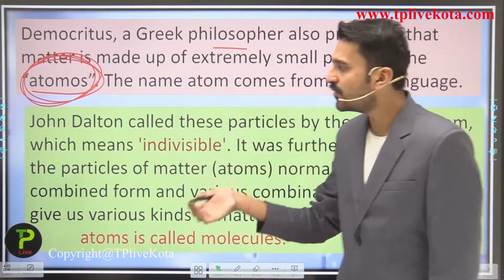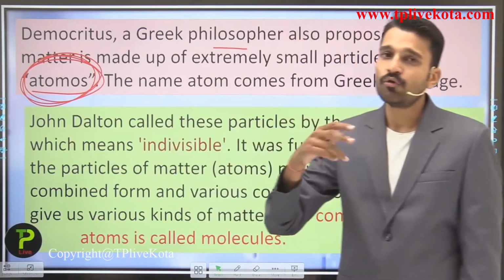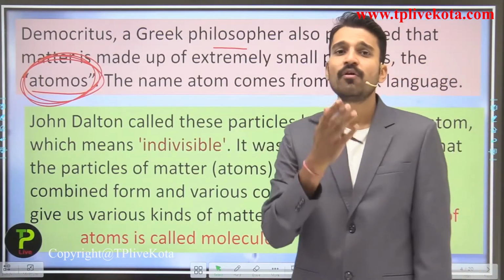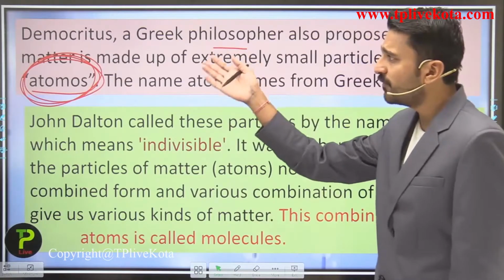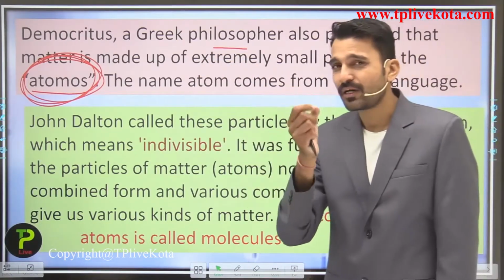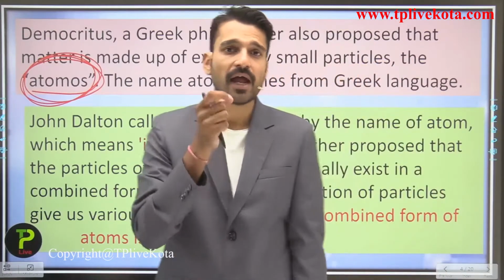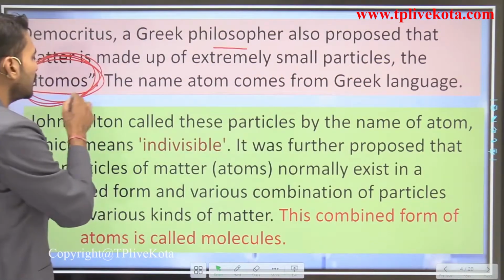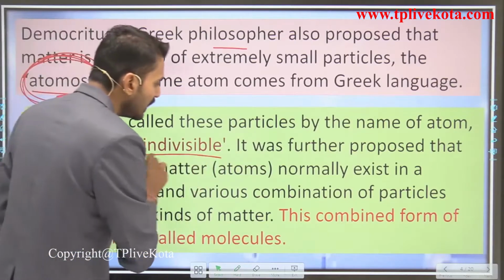In 1808, John Dalton, nearly 2000 years later, came forward with a theory based on that of Democritus and Leucippus. He called the smallest particle of matter the atom, taken from the Greek word atomos, which means indivisible.